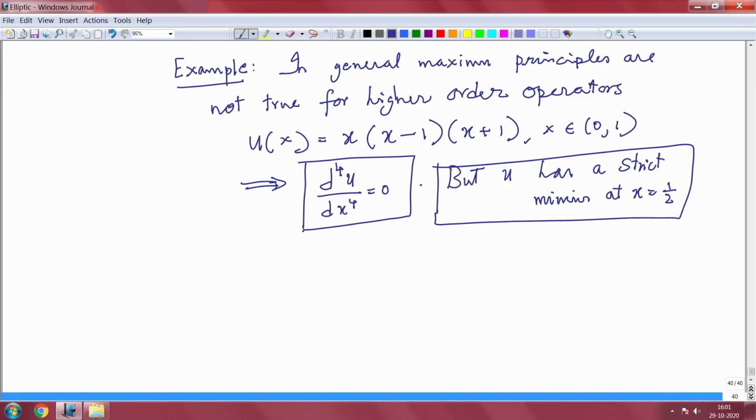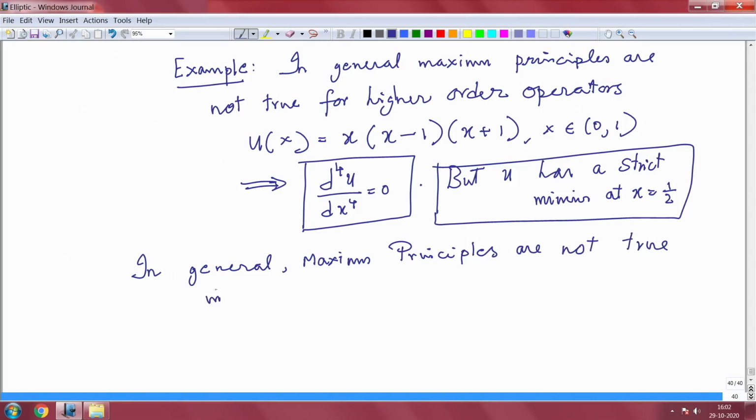The other result is not really an example, this is also an example, but it is more like a theorem. So, let me also write in general: maximum principles are not true in unbounded domains.